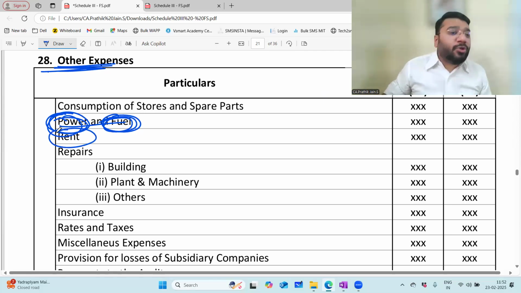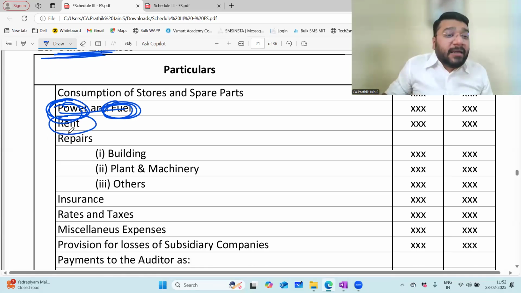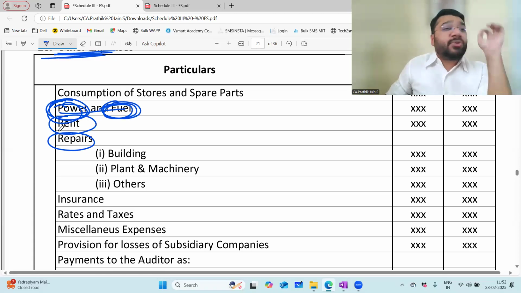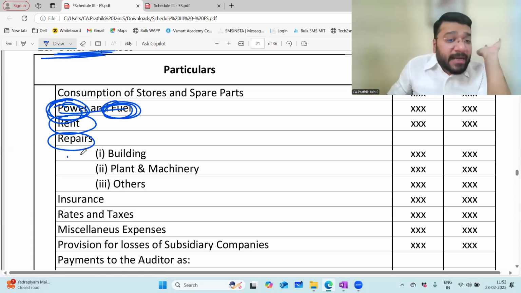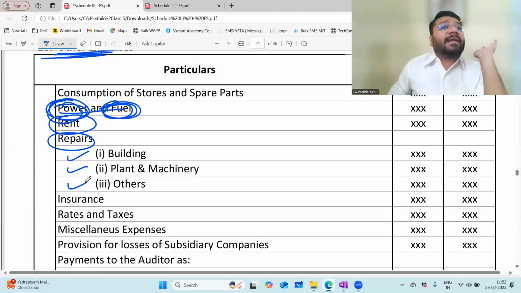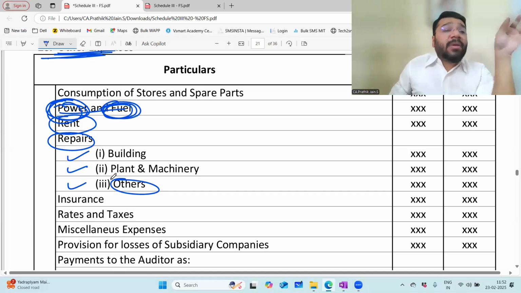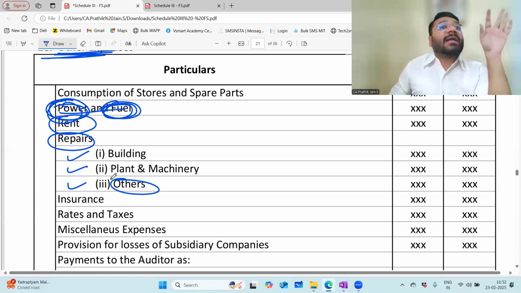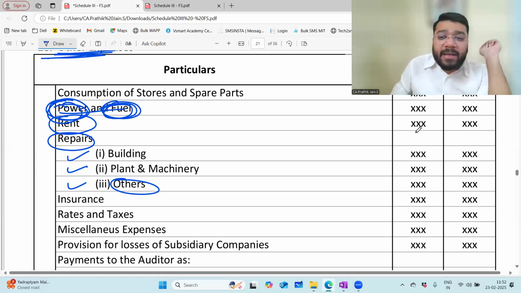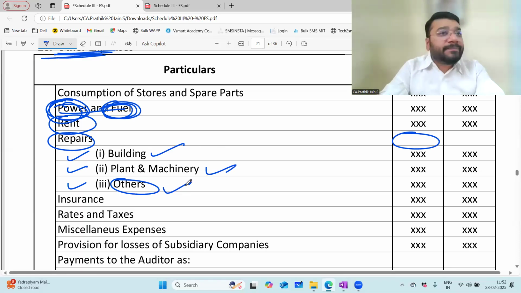Then comes the rent that you pay for the factory and the offices. Repair: here Schedule 3 says you have to disclose the repair separately for buildings, plant and machinery, and other categories. If it is a vehicle, show it separately. This is a compulsory disclosure by the Companies Act. Suppose you're going for an audit in a company and the accountant has shown the entire repair in one shot. Can you do that? No, you should ask them to show the repair separately for building, plant, machinery, and other categories. Am I loud and clear?